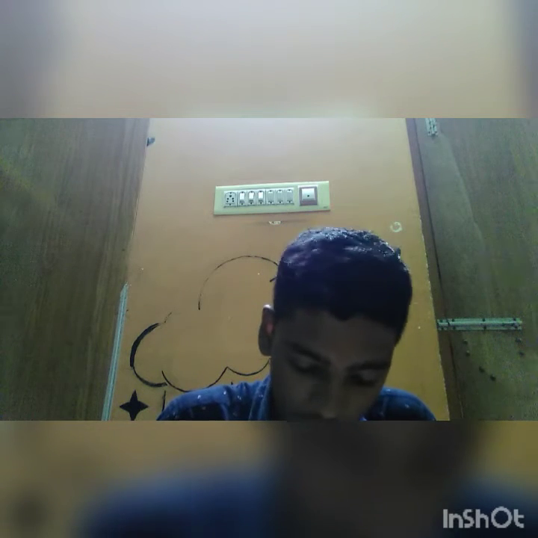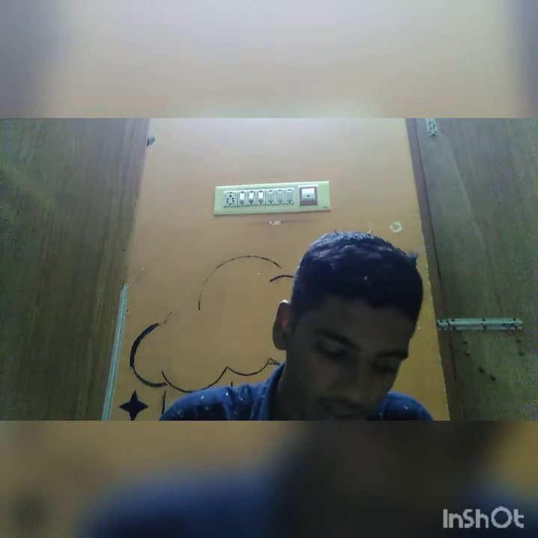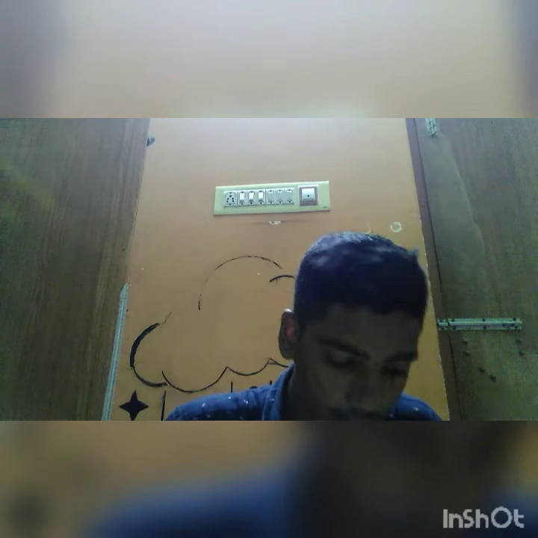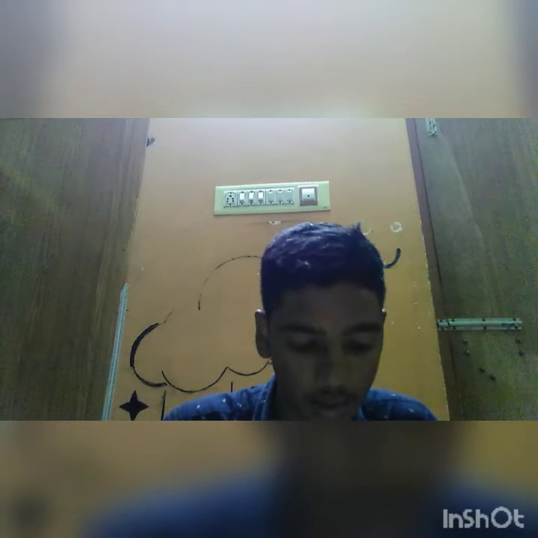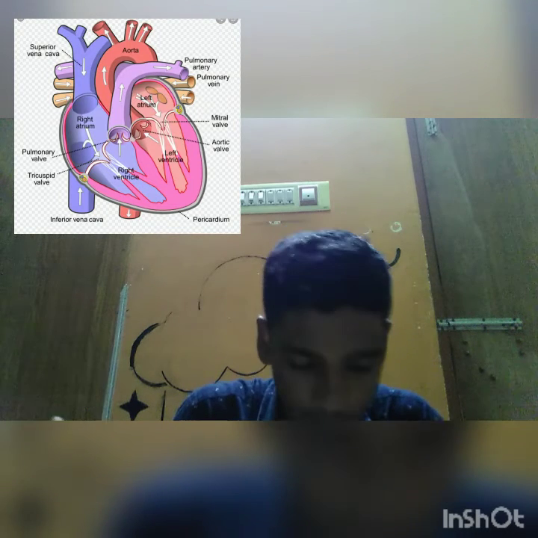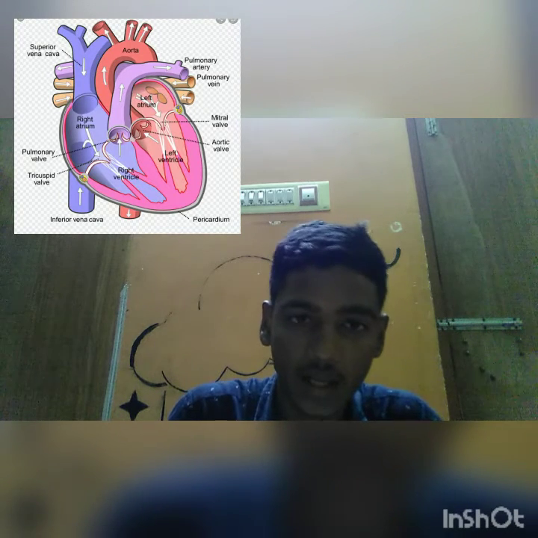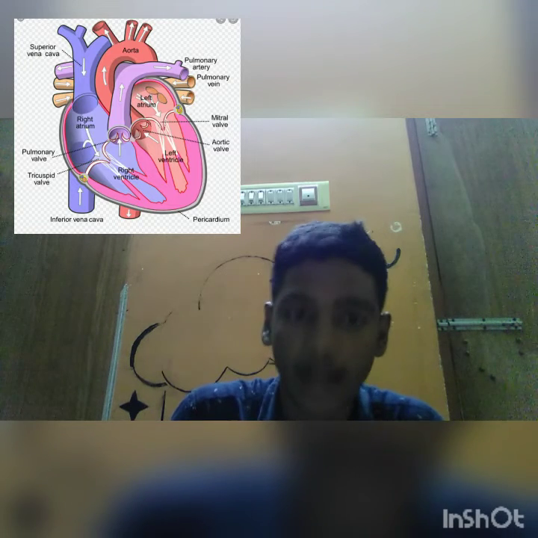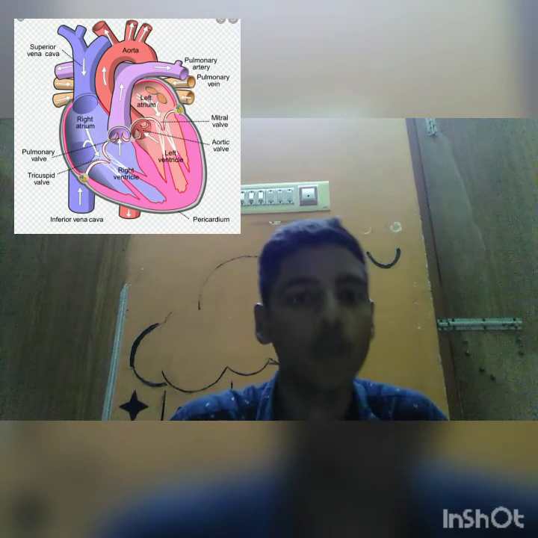Transportation in human beings, that is the heart. In the heart there are the pulmonary vein, aortic vein, pulmonary artery, left atrium, and one more strategy, one tip I'll say here. If they ask the four major parts of the heart, we can say left atrium, left ventricle, right atrium, right ventricle. If you say it in this order, it will be very useful.